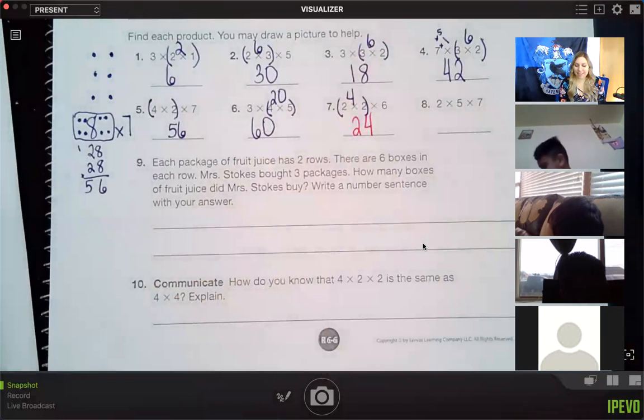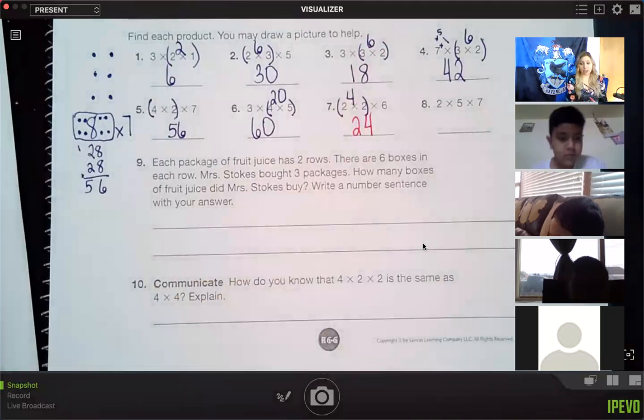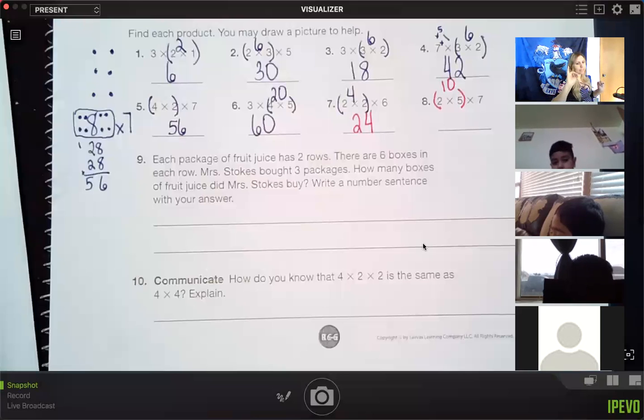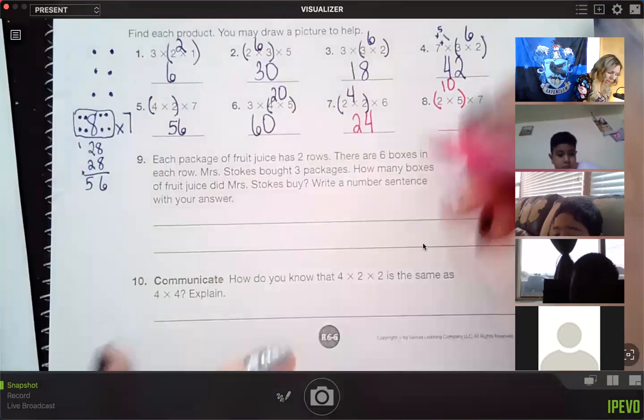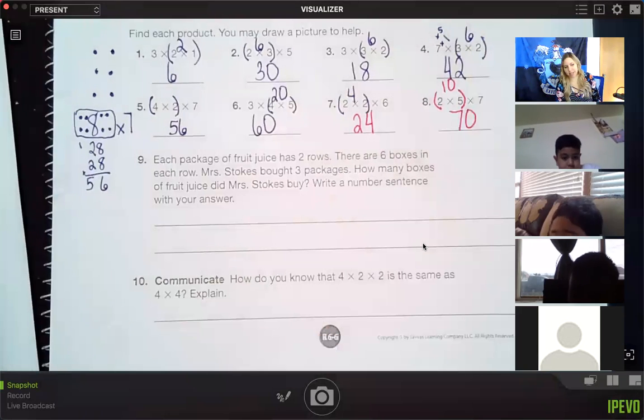All right, nice job. Now we have 2 times 5 times 7. 2 times 5, easy peasy lemon squeezy. 2 times 5 is 10. 10 times 7. 10, 20, 30, 40, 50, 60, 70. Or it is a 7 and you add a 0 because it's times 10.